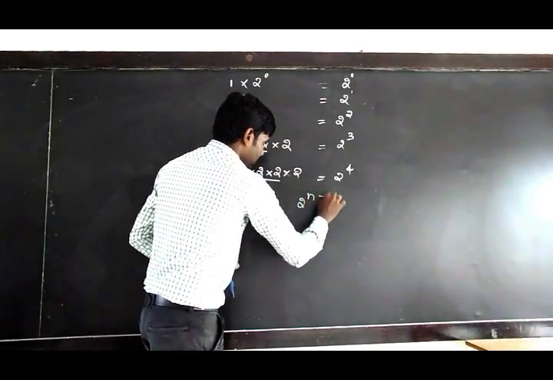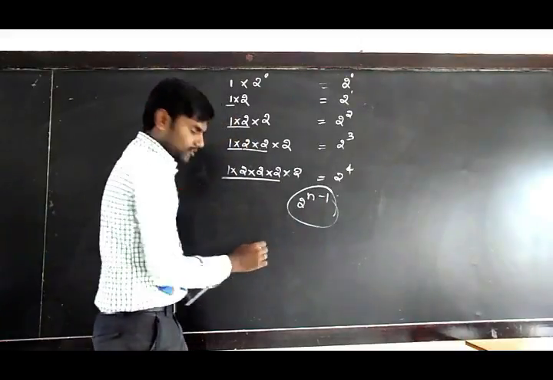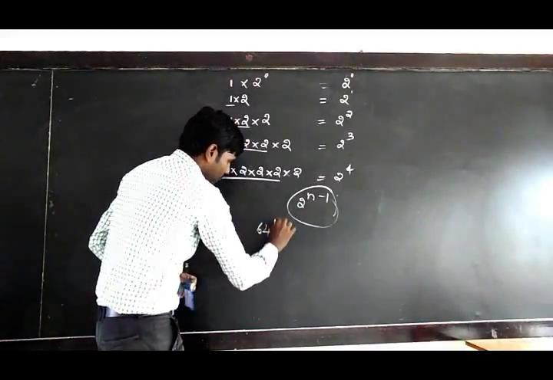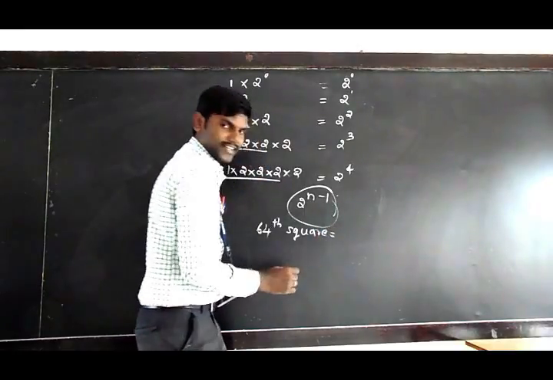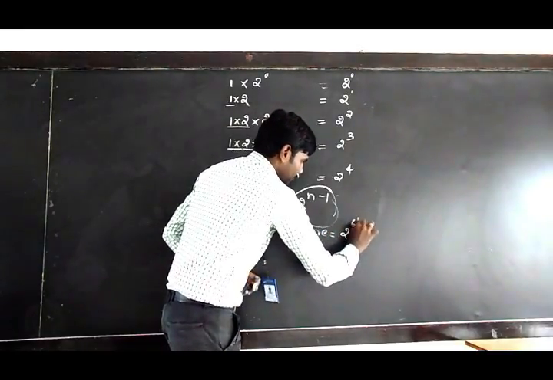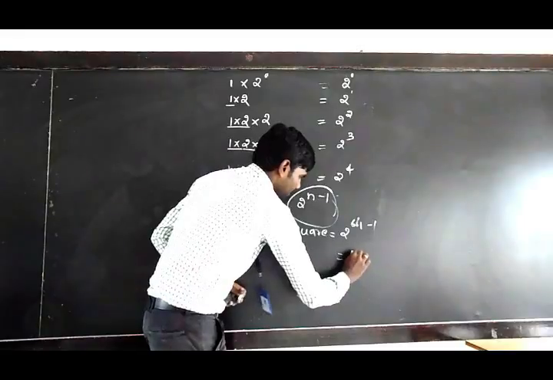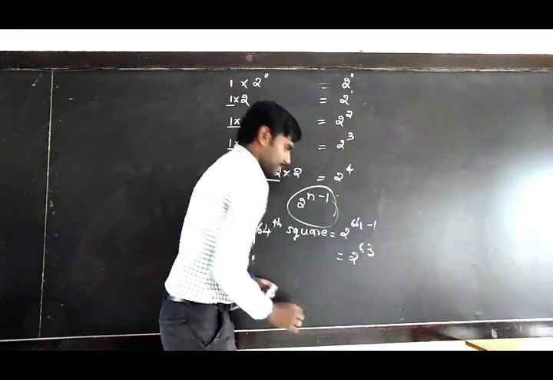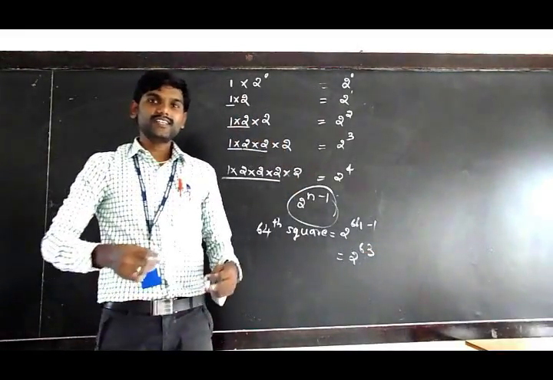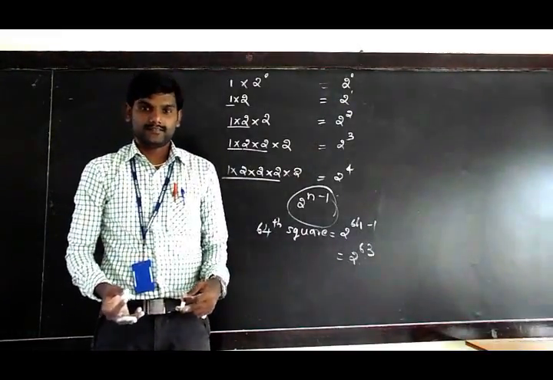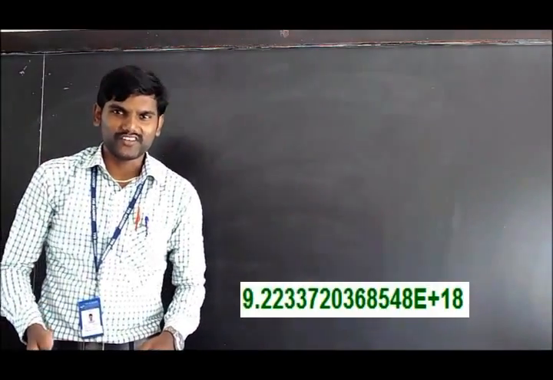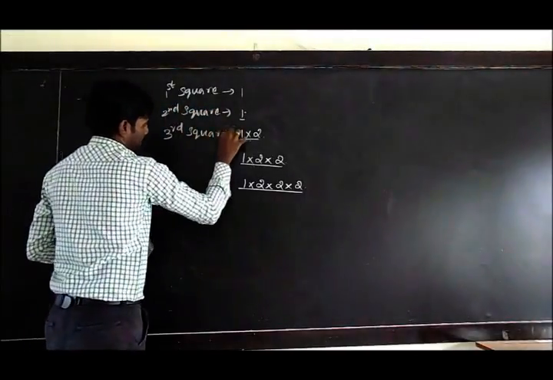So 2 to the power of n minus 1. For the 64th square, that is 2 to the power of 64 minus 1, which becomes 2 to the power of 63. That is the number of grains placed in the last square. You may wonder how this story is connected to compound interest.